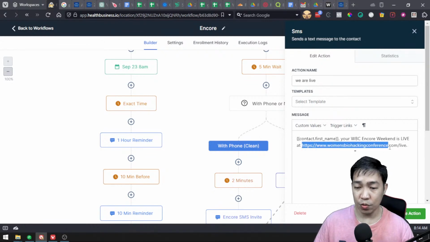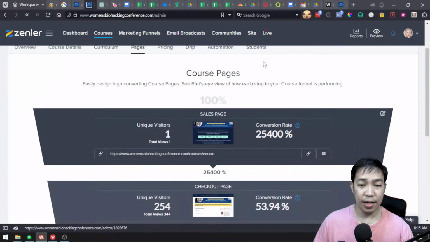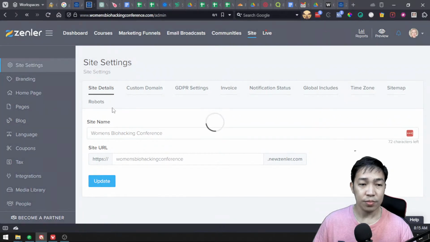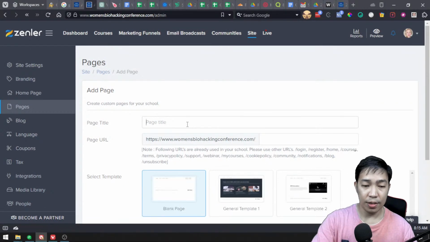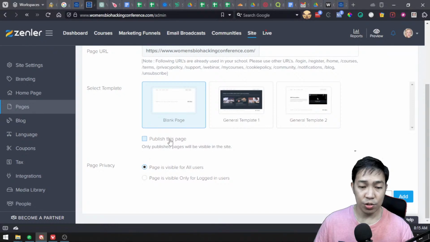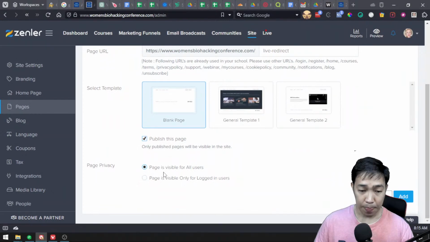By the way, I need to create a redirect on this to ensure it goes through. This is more technical. I have to go on site here and create a page in Zenler. I'll add a page called live and mark it as a redirect, so that people on the team know this is just a redirect. Then I'm going to use a blank page, publish this page, make the page visible to all users, and click add.